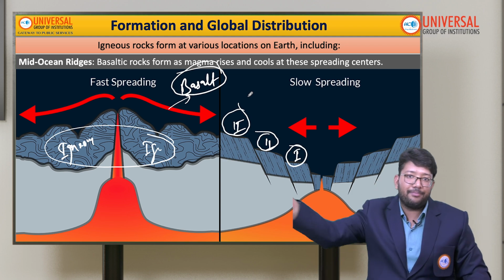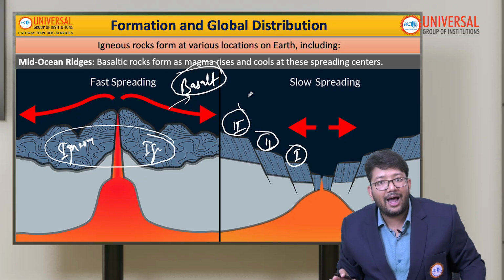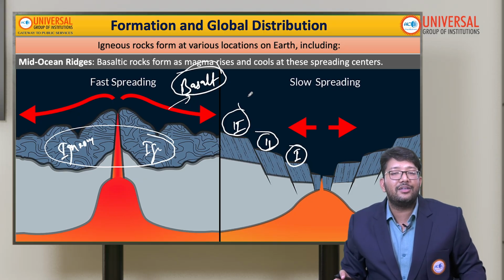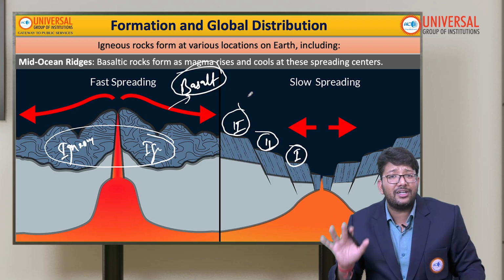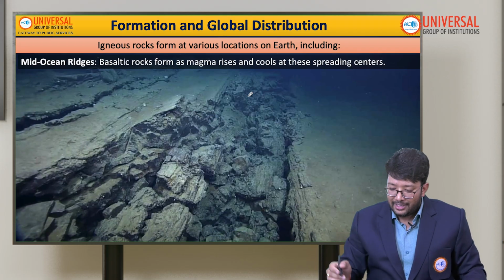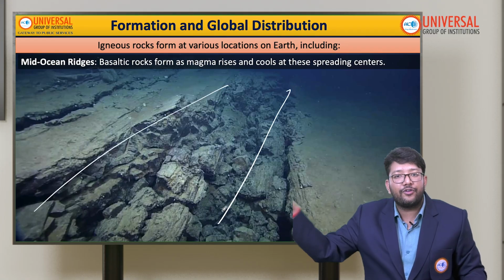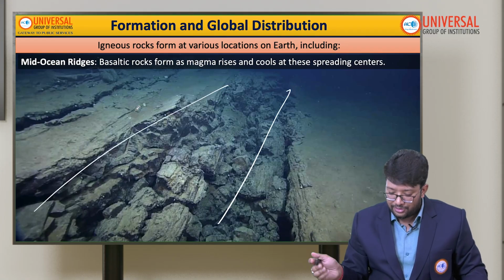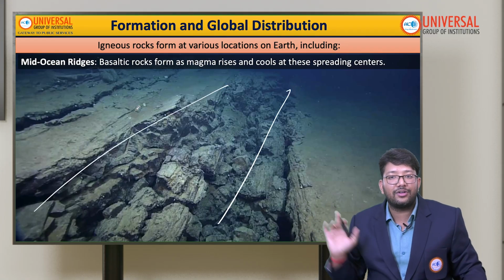So this is a very important concept, and the biggest mid-oceanic ridge in the world is the Atlantic mid-oceanic ridge, located in the Atlantic Ocean. This is the Atlantic Ocean, and this is the mid-oceanic ridge photo from the depth of the sea. So this is how basalt rocks are formed, okay.